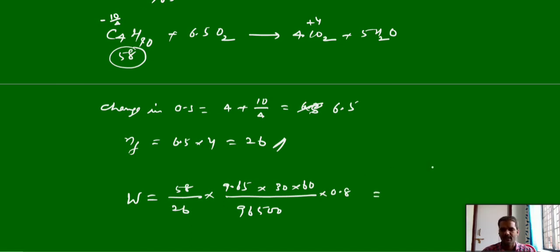If you simplify this one, overall you will get 0.85 grams. So for the production of that much amount of current for 30 minutes with current efficiency 80%, we require butane of 0.85 grams.